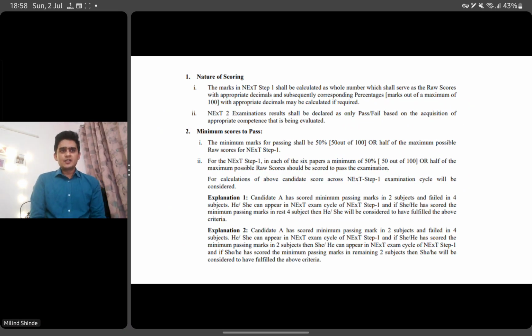अगर हम स्कोरिंग की बात करें तो first there will be raw scores. See, this is just a gazette. I mean, we will get a detailed brochure soon, and we will talk about that later, but it's just an overview. Passing mark 50% होगा, either like 50% in each subject or a raw score, and that you have to get to pass this exam.